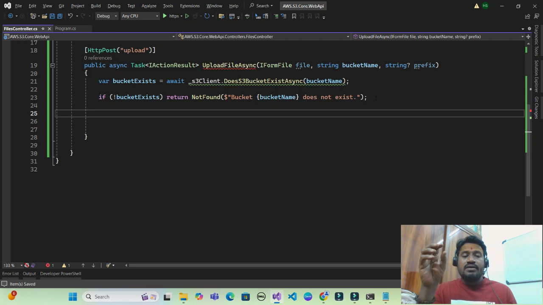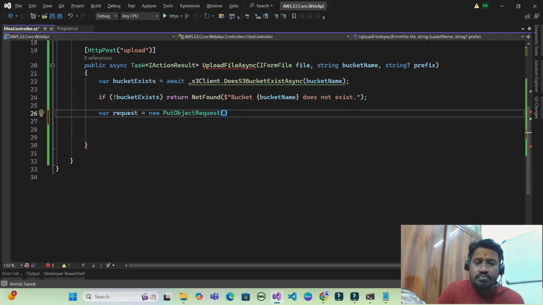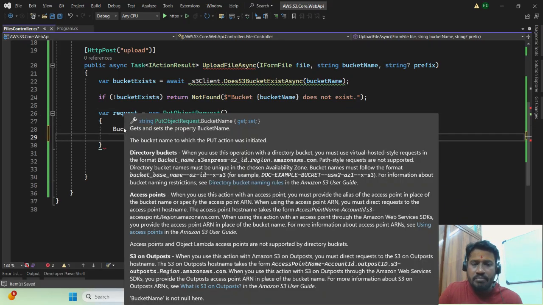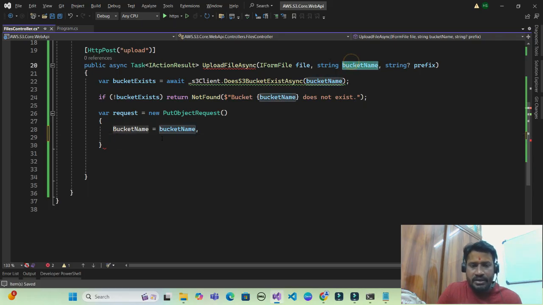To do that, we have PutObject, which is a method within my AWS S3. I'll be going with a new PutObjectRequest, wherein it has bucket name, which I'm accepting from here.